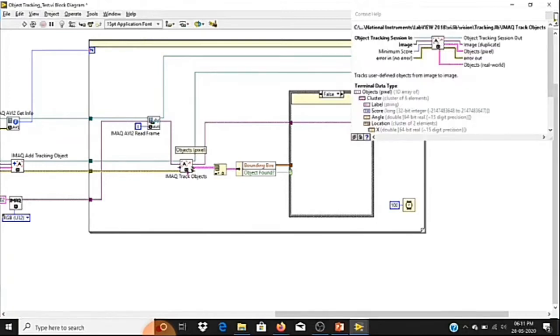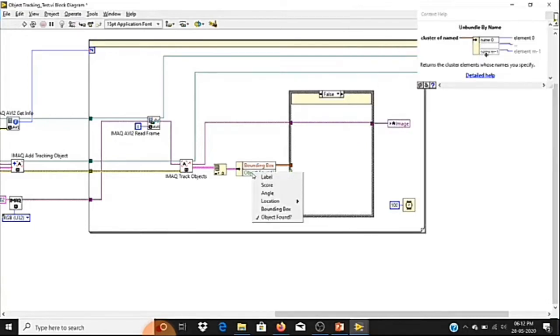The object is nothing but the tracking object's properties, for the object we want to track. Those properties we take from these terminals. We don't need all the properties; we just want to know the position of the object in our video frame. If we know that, we can easily track those objects. So we are going to extract two properties. One is whether my object is available in my video or not, and the second is the bounding box, which is nothing but the four coordinates of the object. We are extracting these two properties.